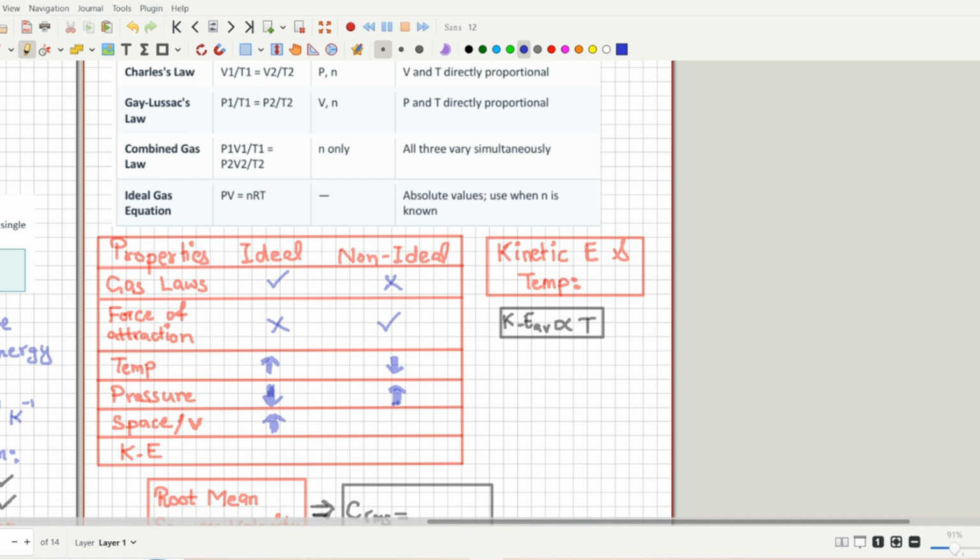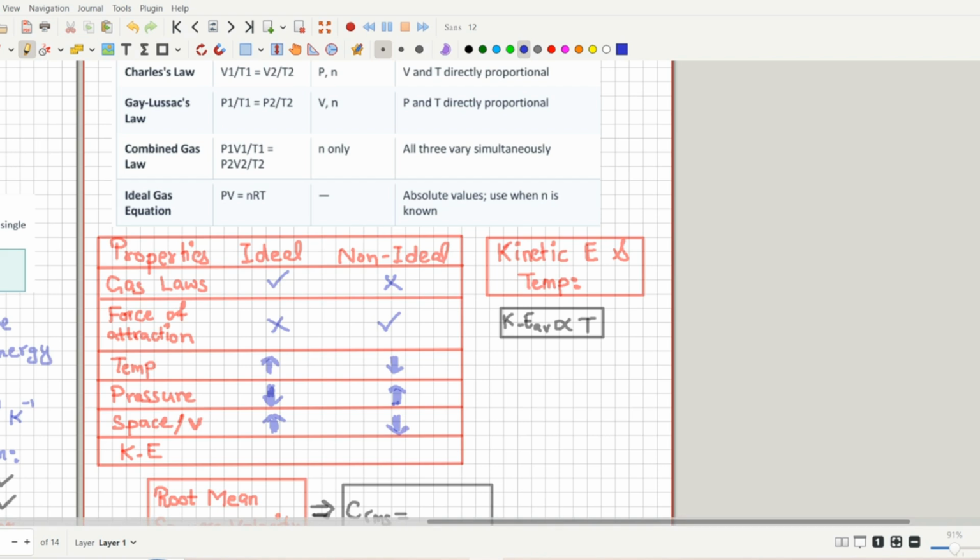Because you have to make sure that atoms are separate from each other, and if the space or the volume between atoms is small, then they will form bonds with each other, they will have attractive forces, and they will become non-ideal. So if the spaces are small, then the gas will move towards non-ideal behavior.